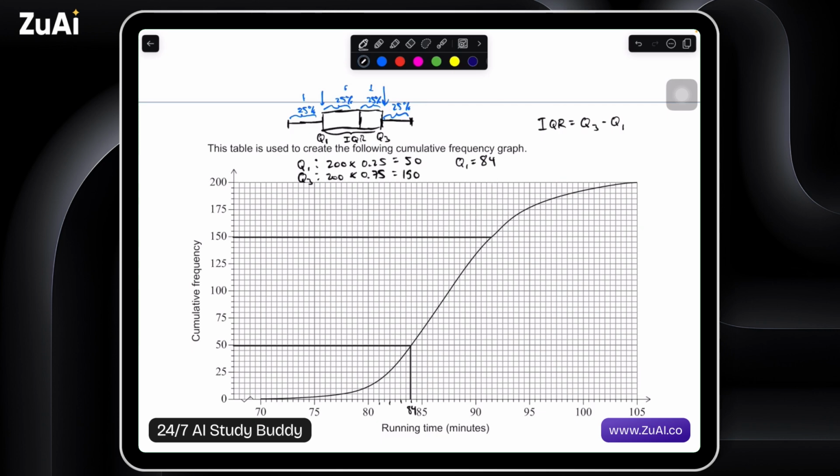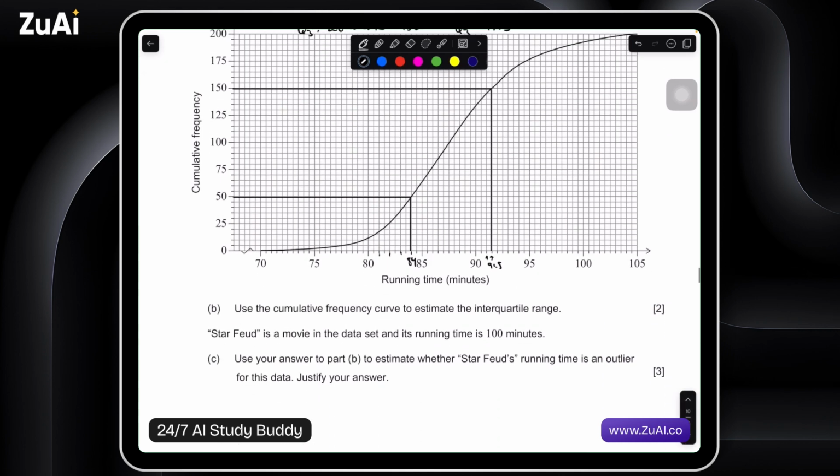Here we go. Important to bring a ruler, especially when the margins are pretty small. So this is actually 91, this is going to be 91.5 it looks like. This is 91.5. So Q3 is equal to 91.5. Okay.